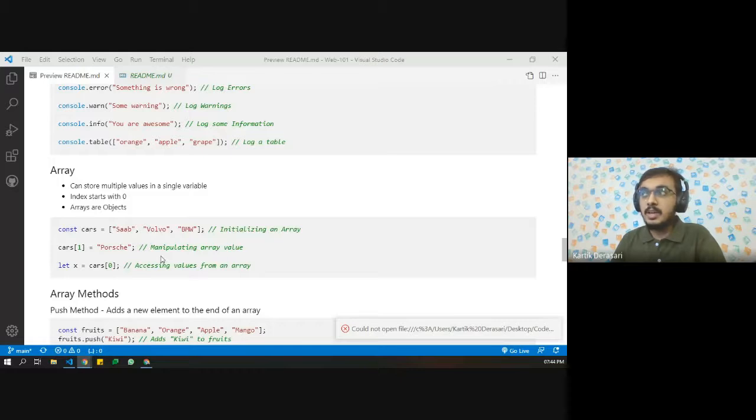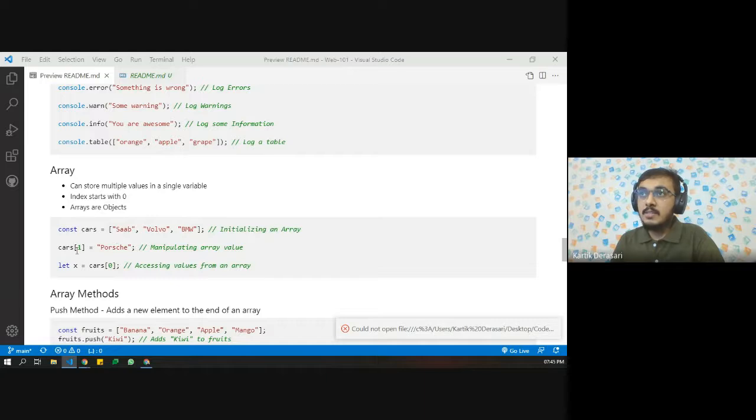Array is basically a kind of data type which can store multiple values inside a single variable. And arrays in JavaScript can also have different types of data inside an array. So here, let us see how we can quickly initialize an array. If we say const cars equals to Saab, Volvo, and BMW, this is how we can generally initialize an array.